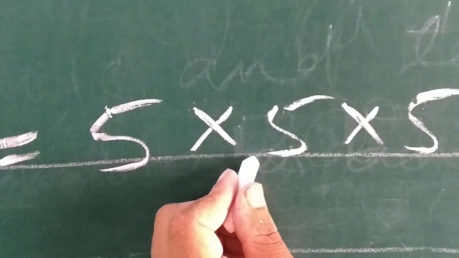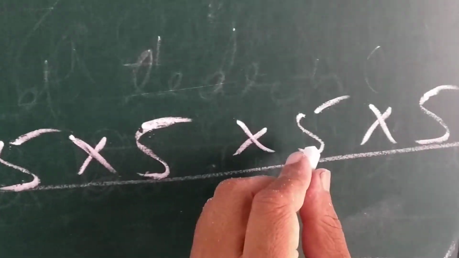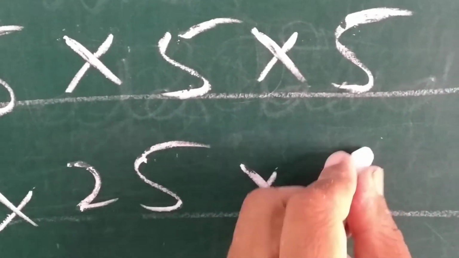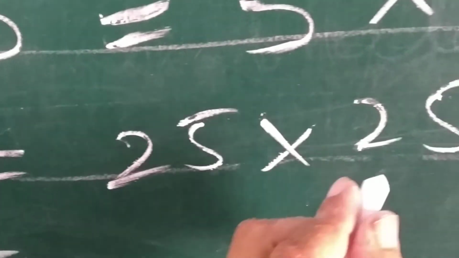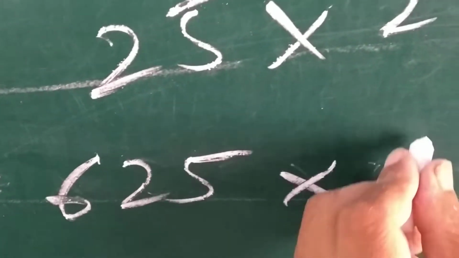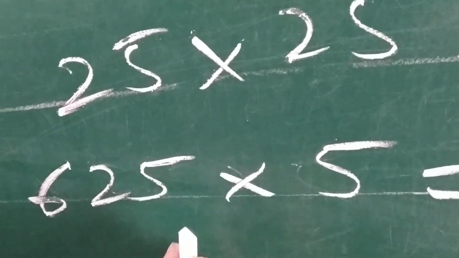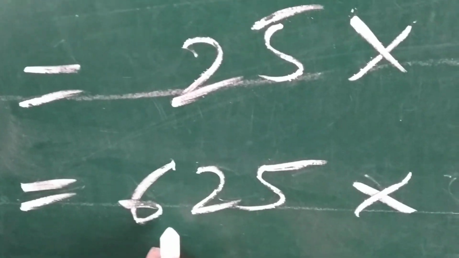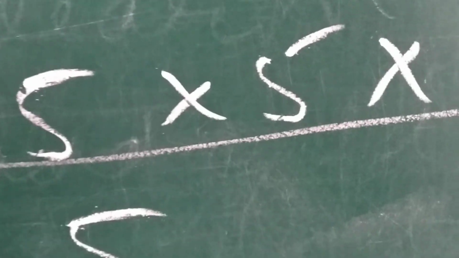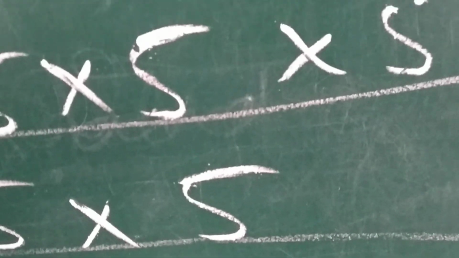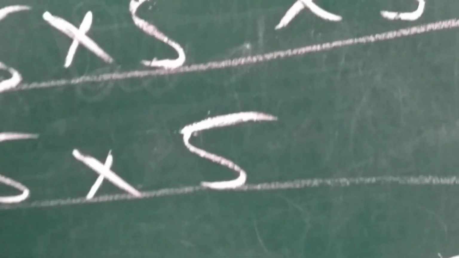5 5s are 25. 25 into 25 is 625, into 5. 5 5s are 25, carry over 2. 5 2s are 10, 10 plus 2 is 12, carry over 1. 5 6s are 30, plus 1 is 31. So the answer is 3125.